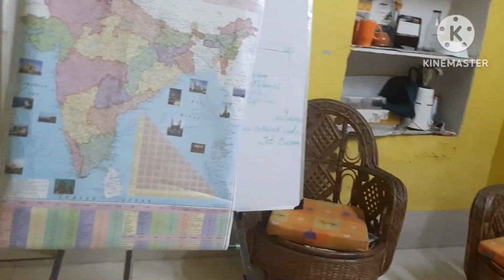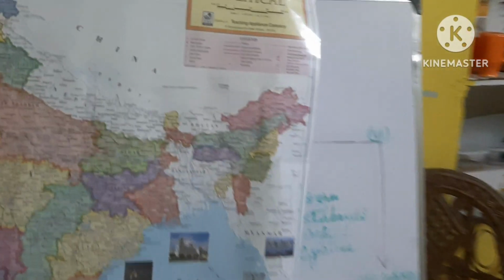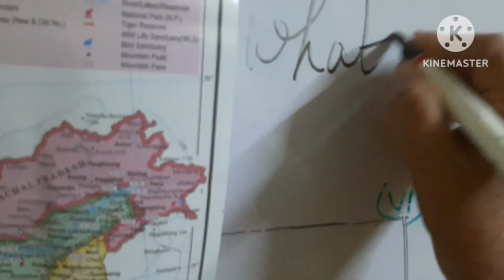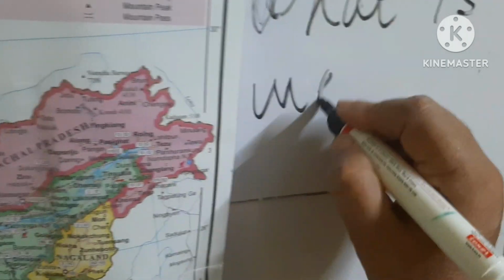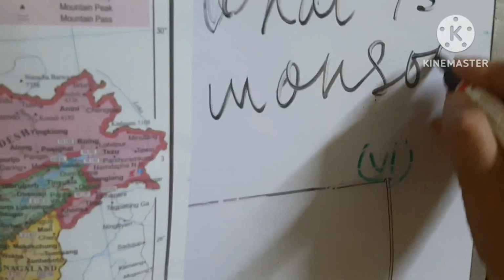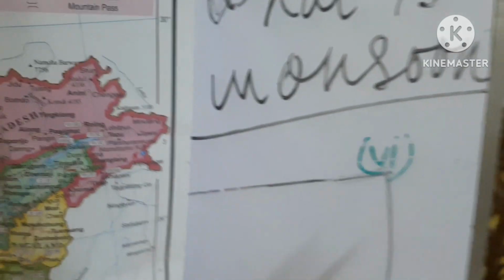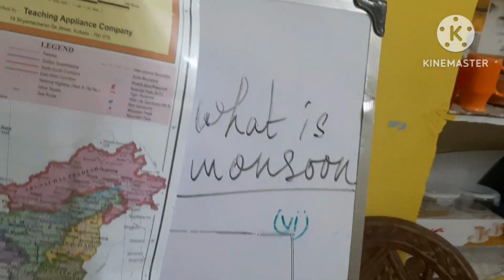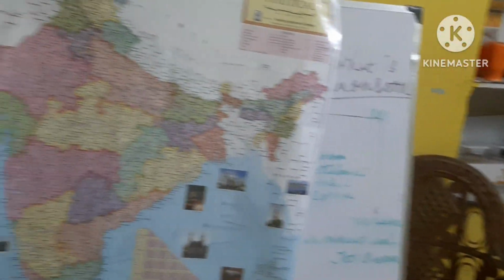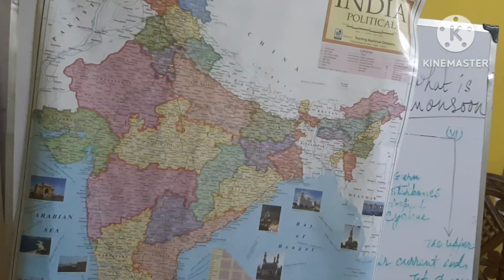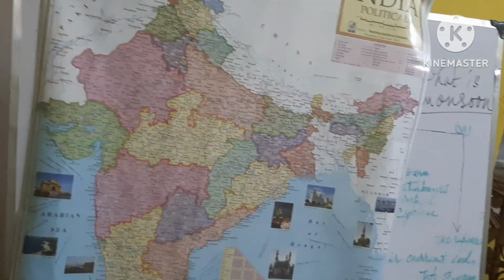Then what is monsoon? Monsoon is a wind, or it can be said to be a land and sea breeze.